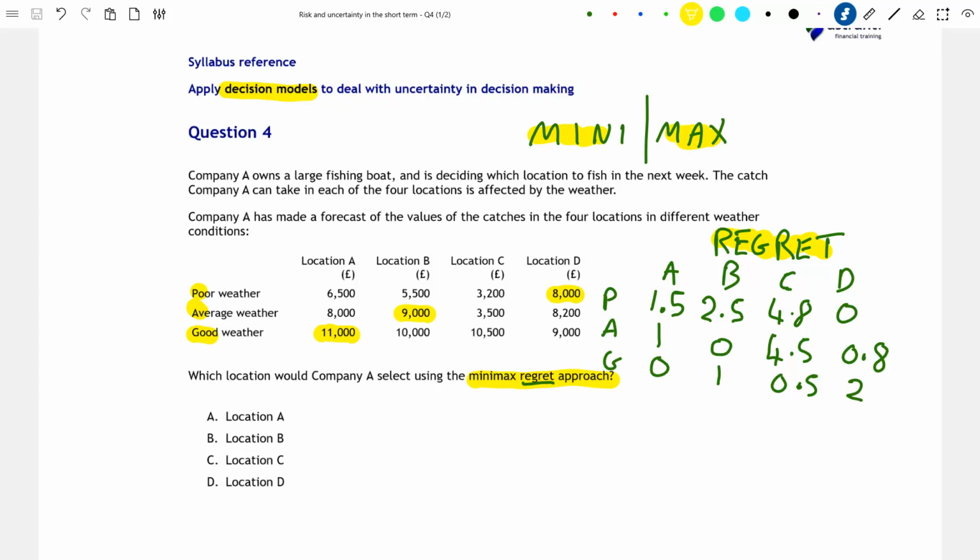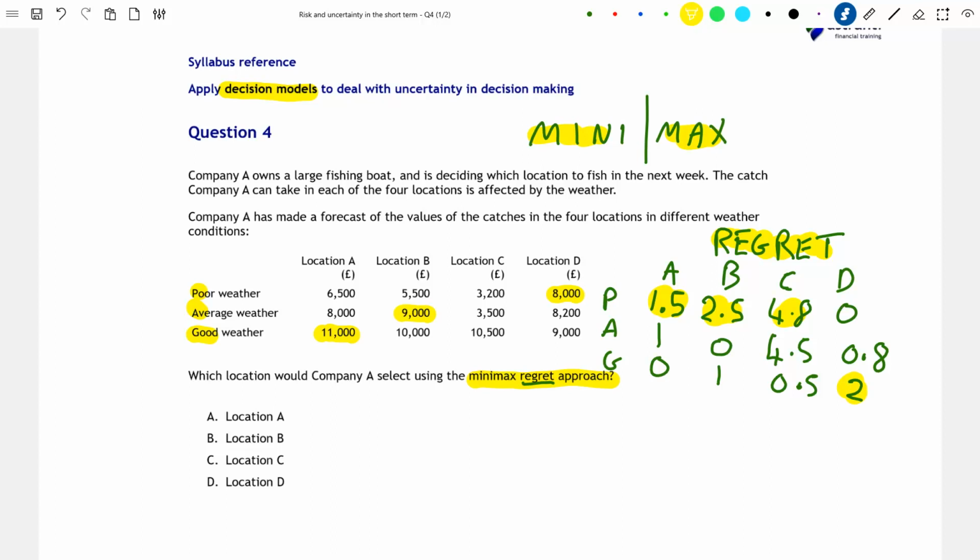So for location A, we'd have a regret value of £1,500, assuming that the weather was poor, and this is the most regret that we can possibly experience in this location. If the weather is good, then our regret is 0, and if the weather is average, then our regret is 1. Similarly, our maximum regret in location B is 2,500, 4,800 in location C, and 2,000 in location D.